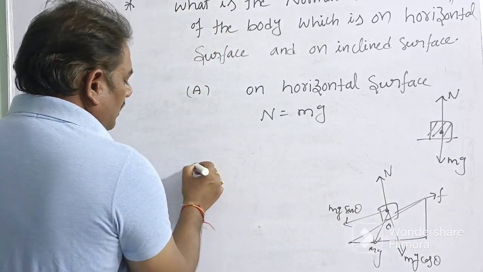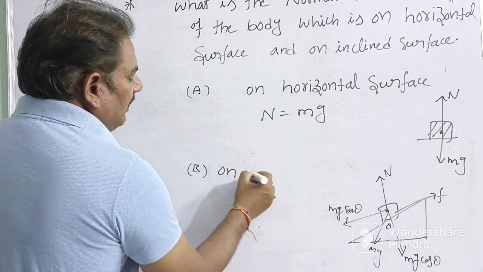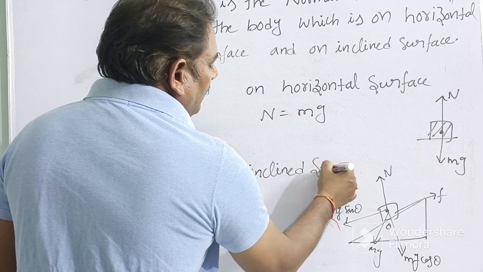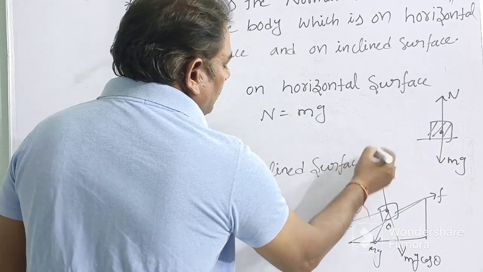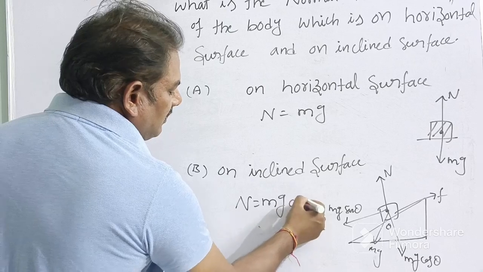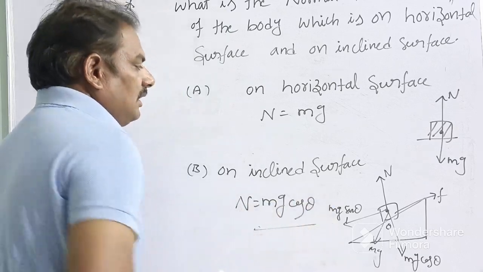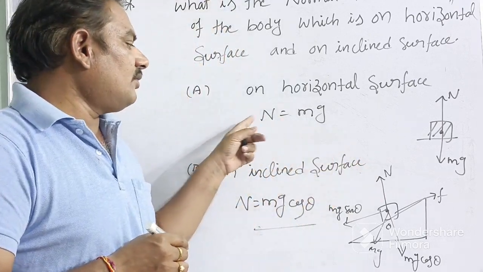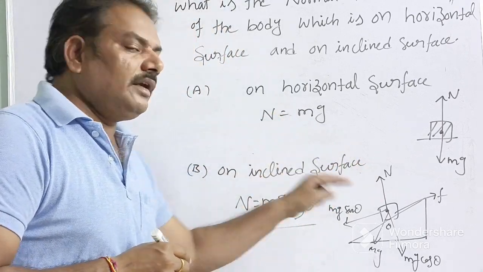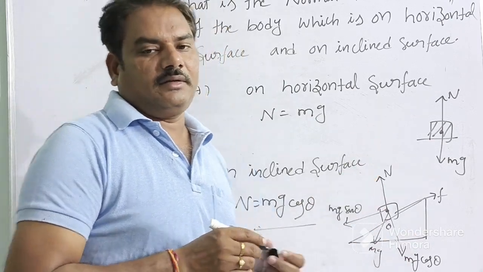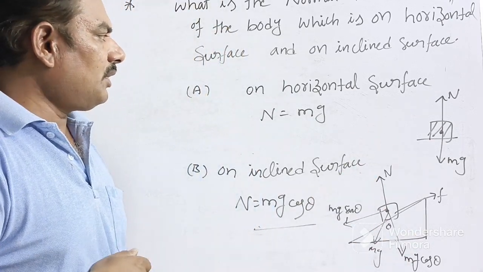So on the inclined surface, N equals mg cos theta. On the horizontal surface, N is equal to mg. On the inclined surface, N equals mg cos theta. So this is one of the important questions.